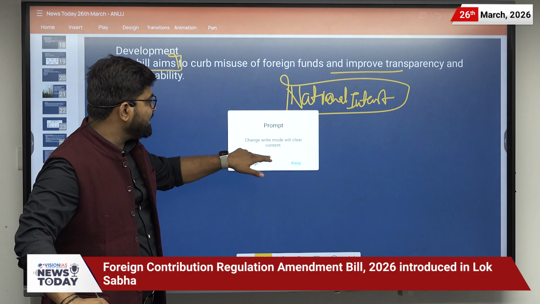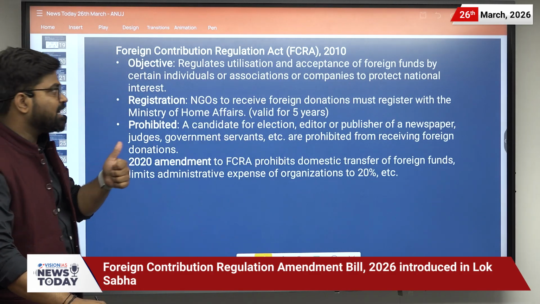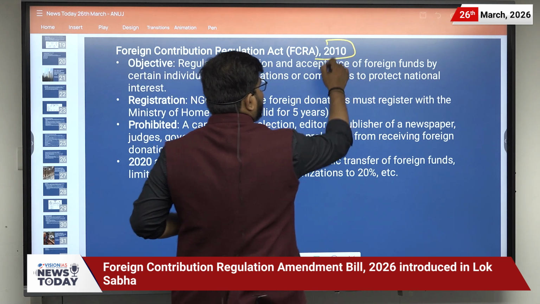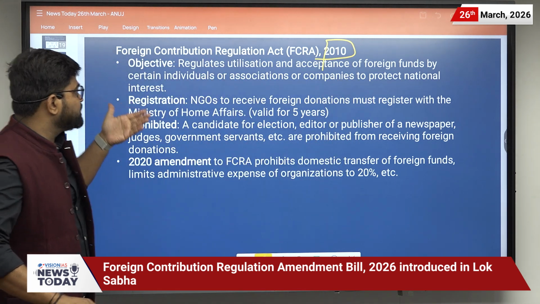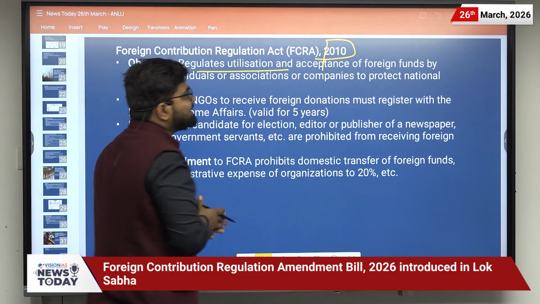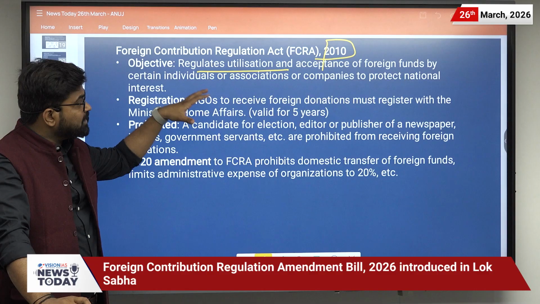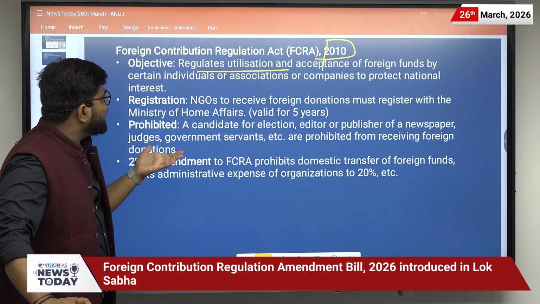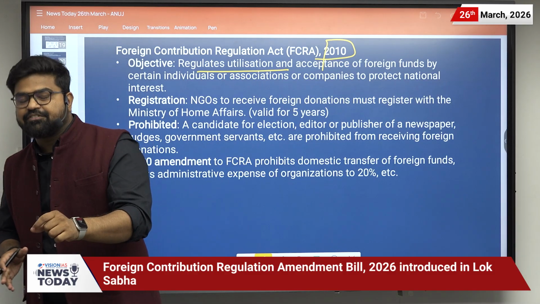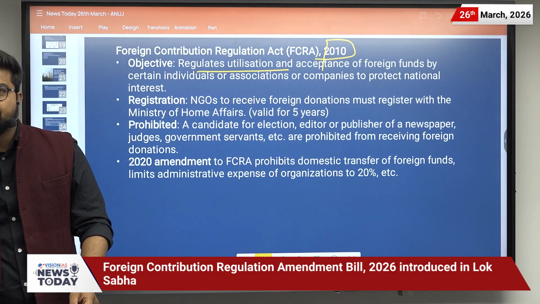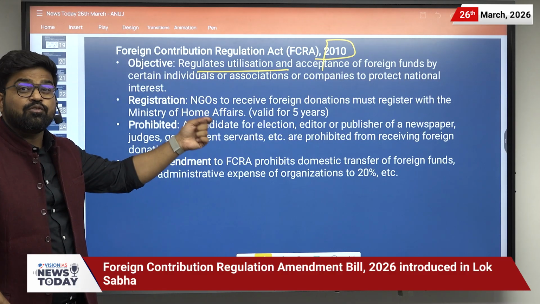Before understanding this news, let us discuss the Act, the FCRA Act of 2010. So what was its objective? Its objective is to regulate the utilization and acceptance of foreign funds by certain individuals, associations or companies to protect the national interest. So there should not be any interference by the outside world in the national interest of our country by means of funding.